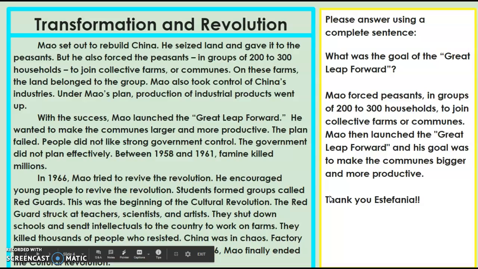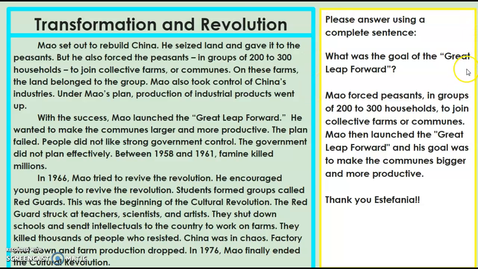All right, and then Estefania, she gave us this answer right here about the goal of the Great Leap Forward. And why I liked this answer was it was so thorough. Because first, Estefania started with kind of giving us some more information than the question actually asked for, which was so nice. So Estefania wrote, Mao forced peasants in groups of 200 to 300 households to join collective farms or communes. And then she wrote, Mao then launched the Great Leap Forward, and his goal was to make the commune bigger and more productive. So what I really liked about that answer was she could have just started right here with this part, because that is what actually answers the question.